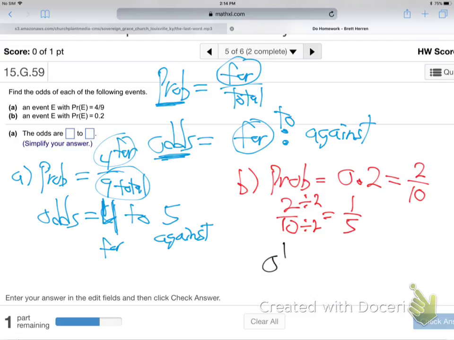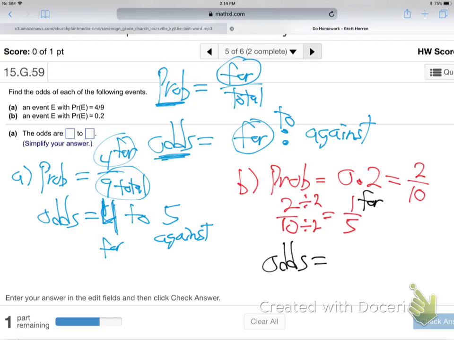Now turn that into odds. So we changed the decimal into a fraction to make it easier for us to change it into odds. Now change that fraction into odds. All right, Jill got it? What is it? 1 to 4, very good.